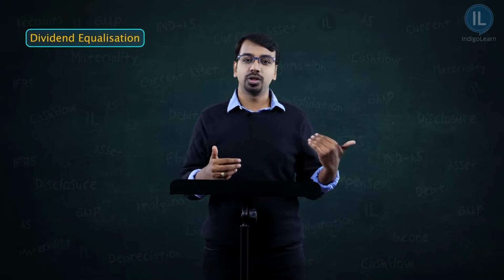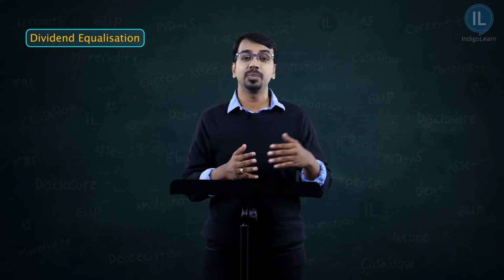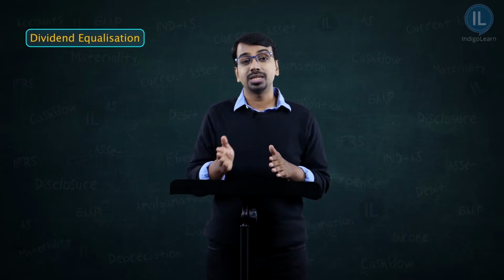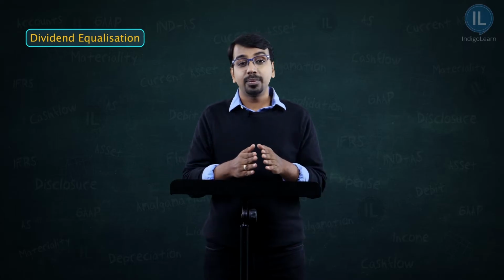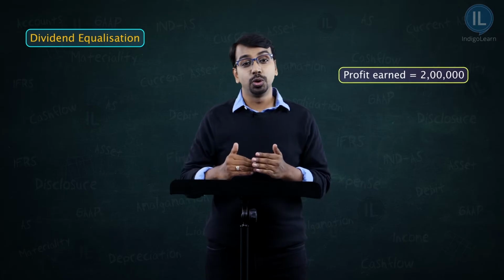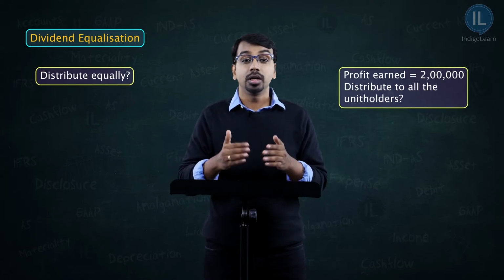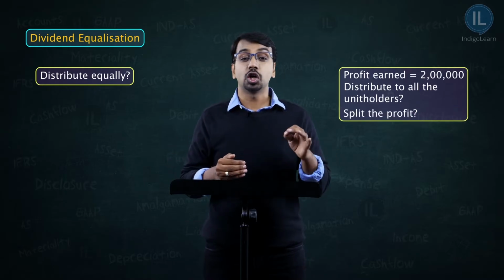We understood that unit holders can buy and sell units whenever they want, right? If it is an open-ended scheme, they can buy units whenever they want, they can redeem units whenever they want. Now when such a thing happens, how to distribute dividend at the year end? Maybe the mutual fund has earned, let's say like in our example, 2 lakhs. Do you give 2 lakhs to all the unit holders? Do you distribute them equally, or do you have to do some split kind of a thing? This is what we will understand in this concept.